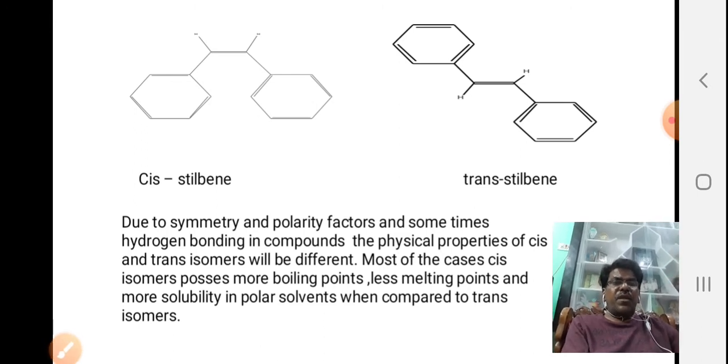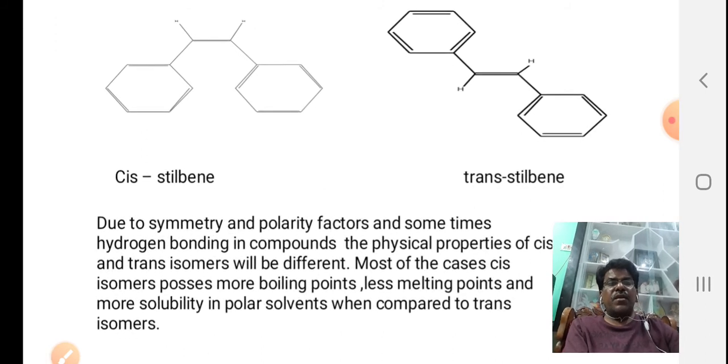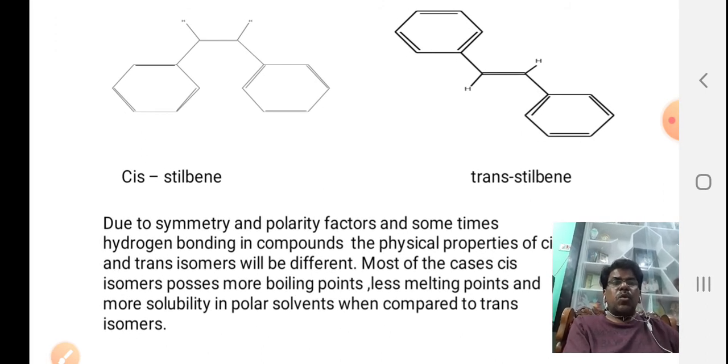Due to symmetry and polarity factors and sometimes hydrogen bonding in the compounds, the physical properties of cis and trans isomers will be different. In most cases, the cis isomers possess higher boiling points, lower melting points, and more solubility in polar solvents compared to trans isomers.